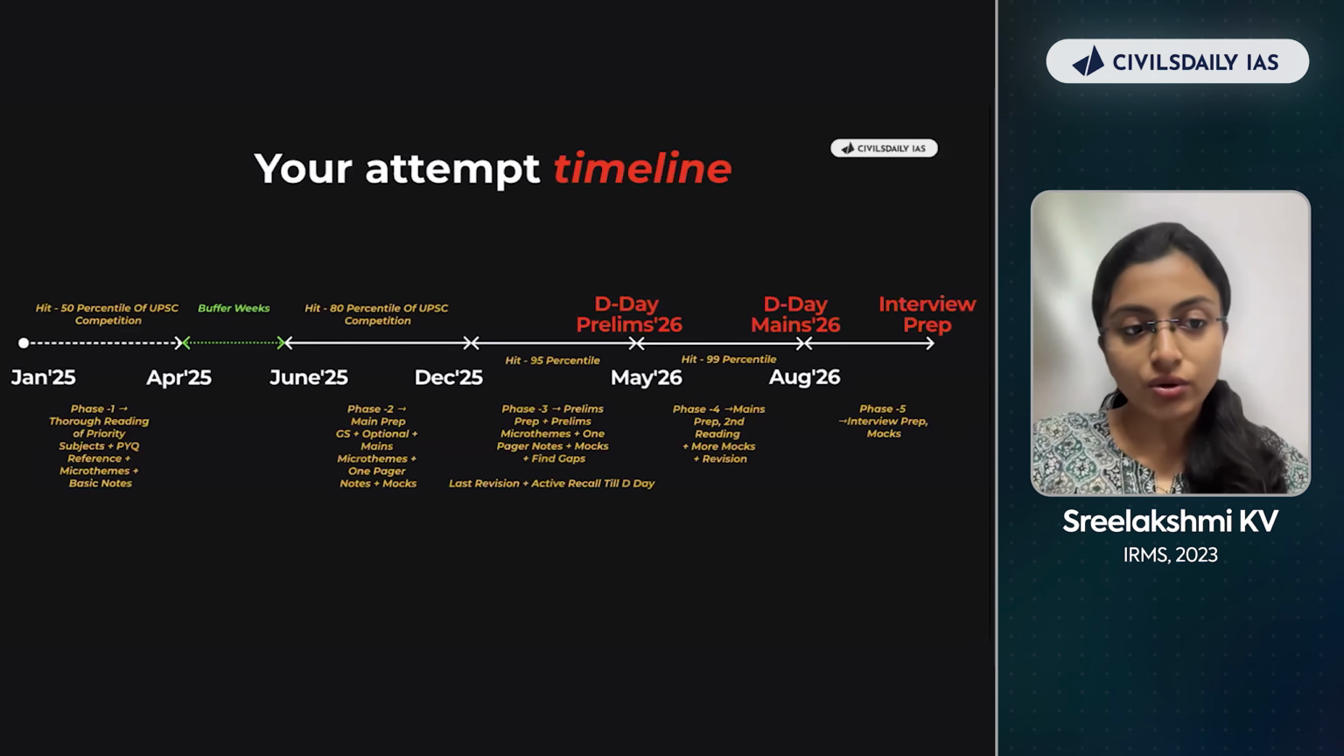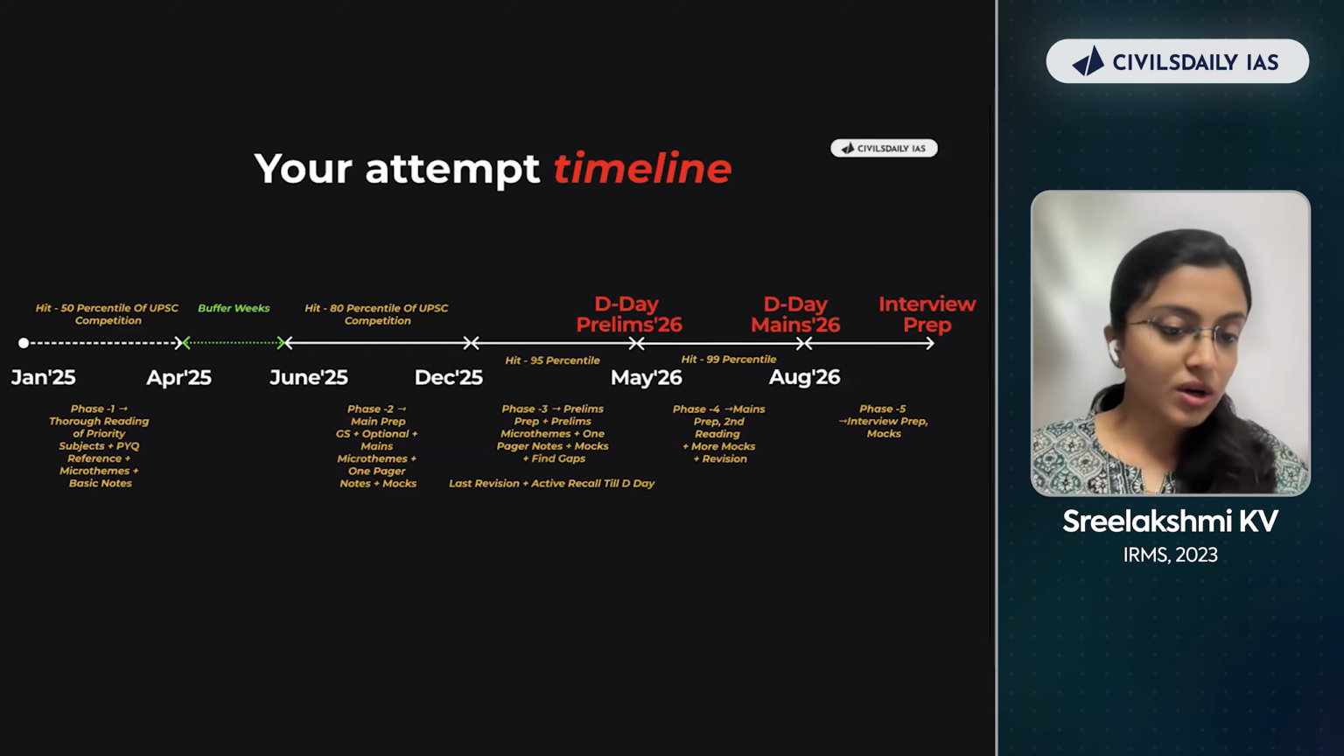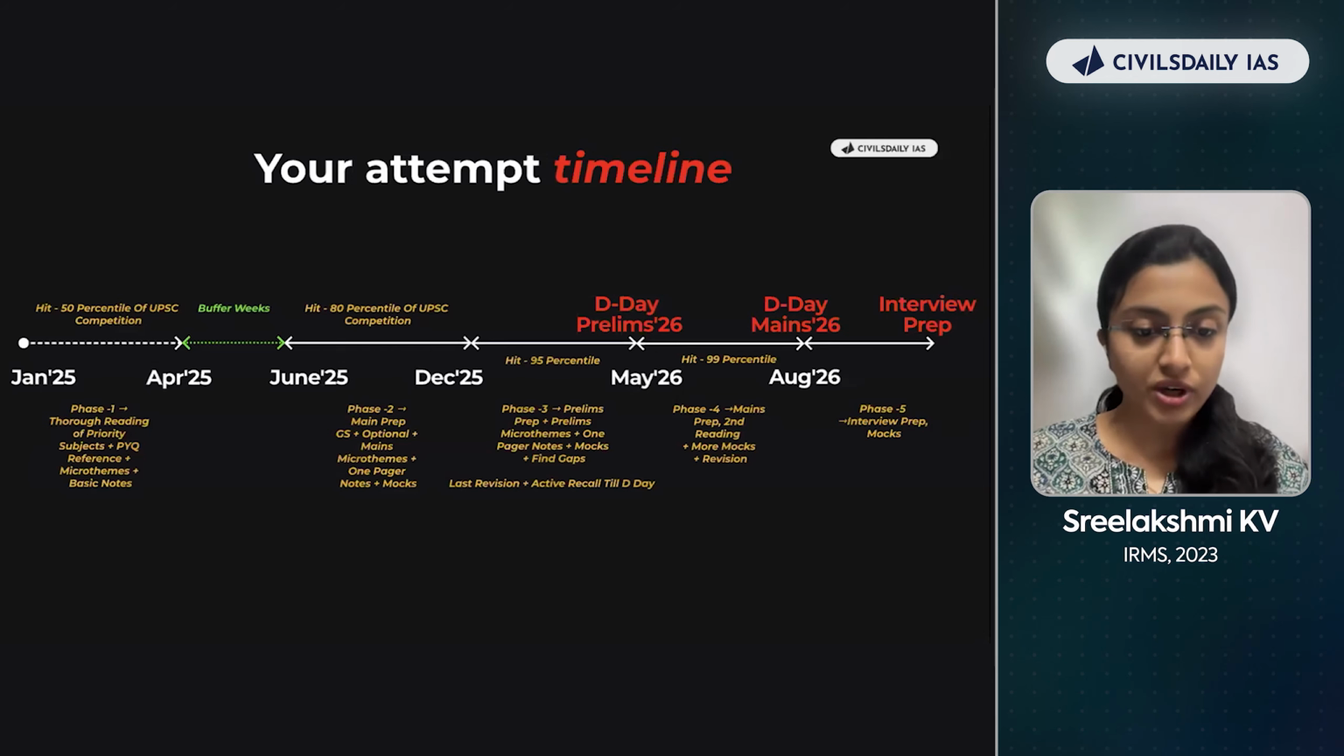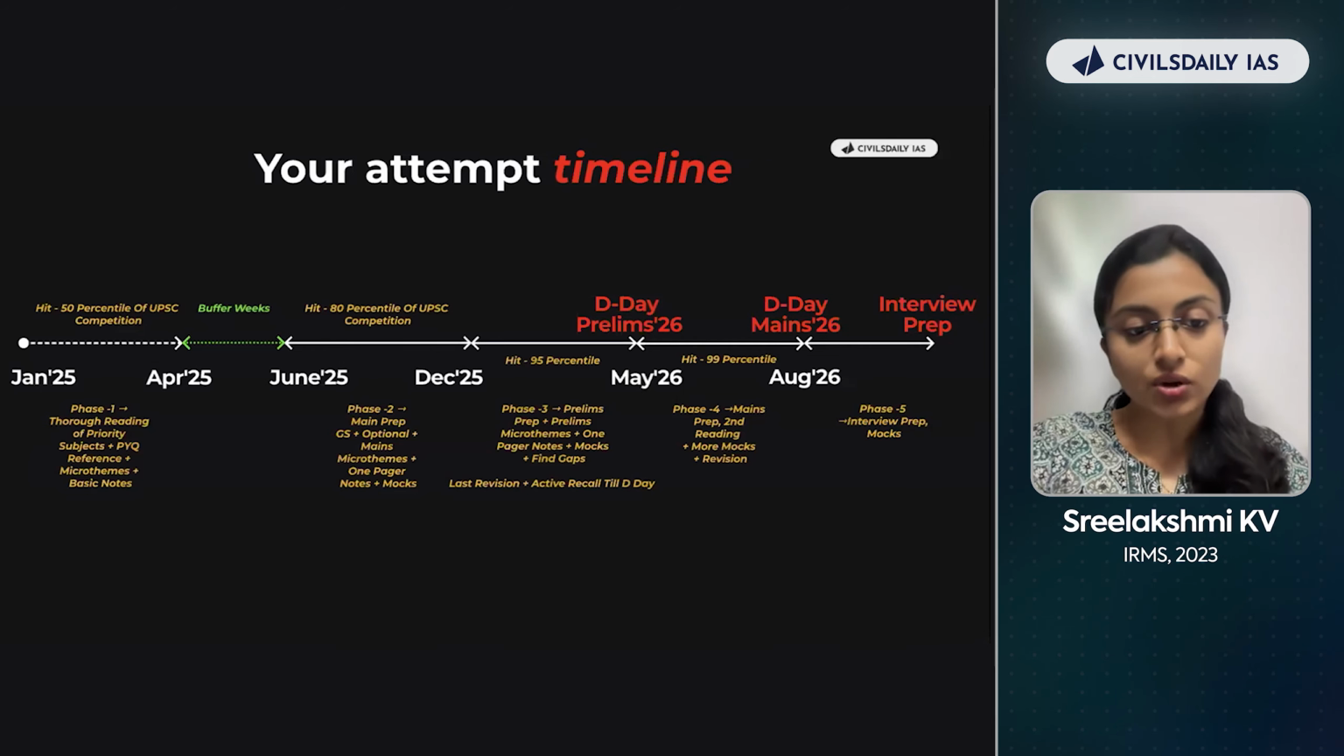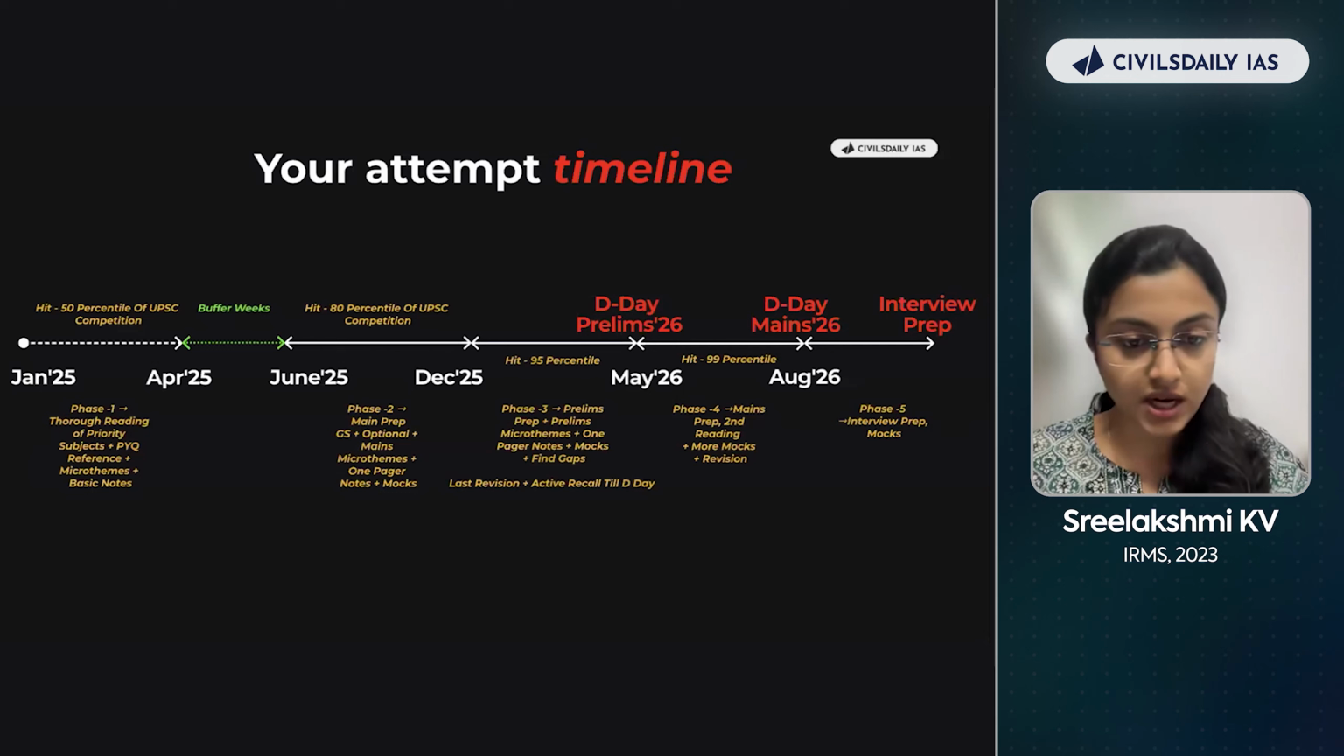You have to do thorough reading of the priority subjects. Now, what are priority subjects? Polity, economy, history, geography. These are some of the priority subjects. You need to do thorough reading of them. What are you going to refer to? You can refer to NCERTs, you can refer to your standard books.